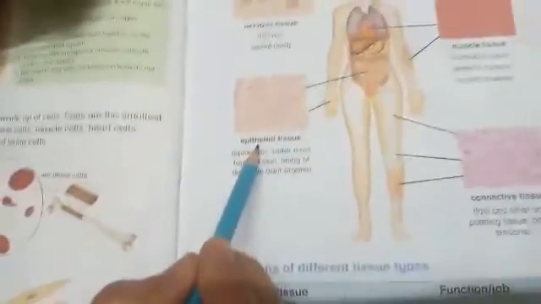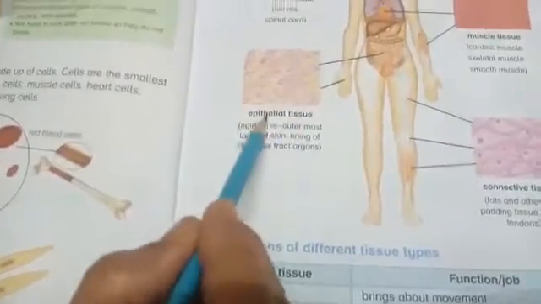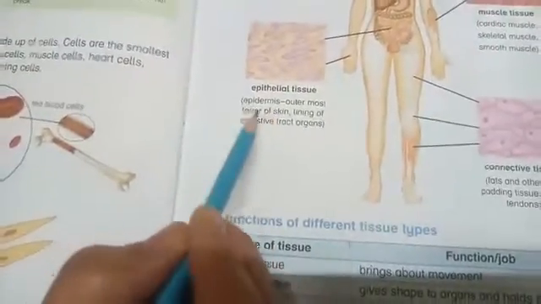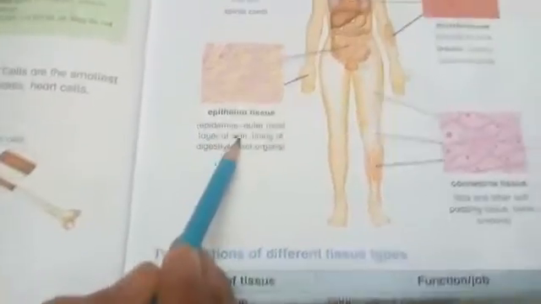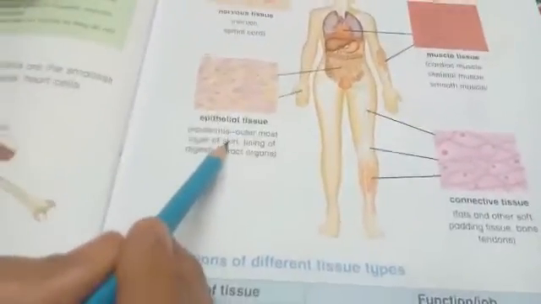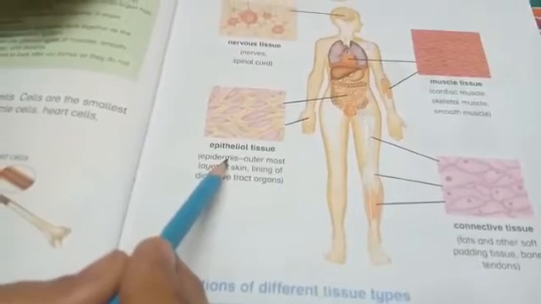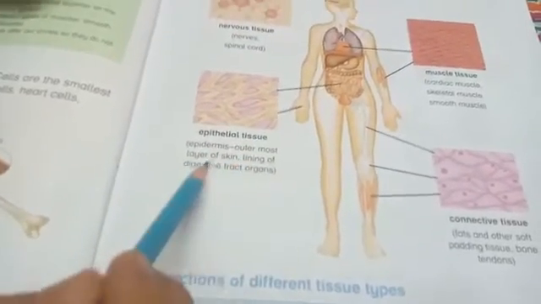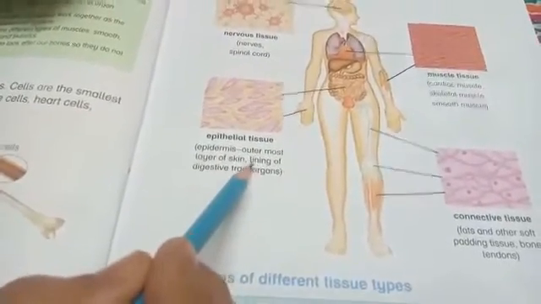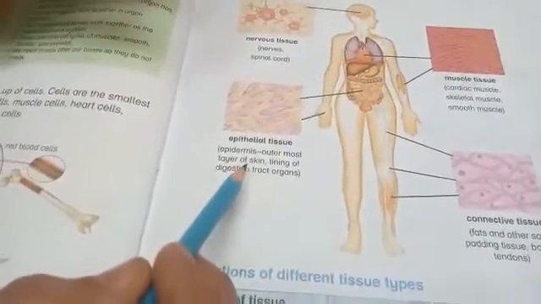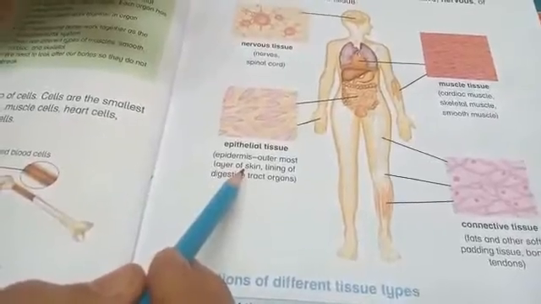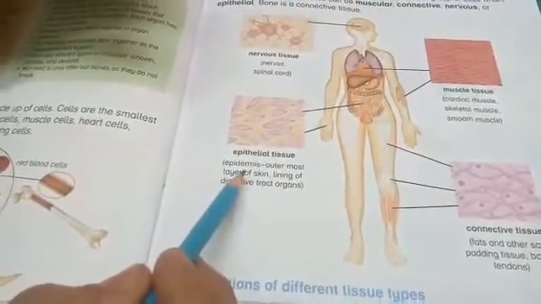Next, here is epithelial tissue. Epithelial tissue, as I have told you earlier, is what our skin is made up of. The epidermis means the outermost layer of the skin. The outermost layer of the skin is known as the epidermis. Then there is the lining of digestive tract organs. The digestive tract organs which are tubular, the lining of the tubular organ is formed of the epithelial tissue.